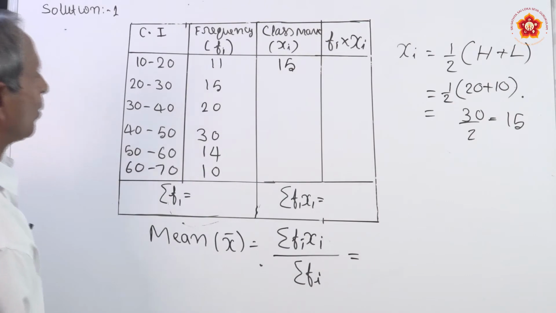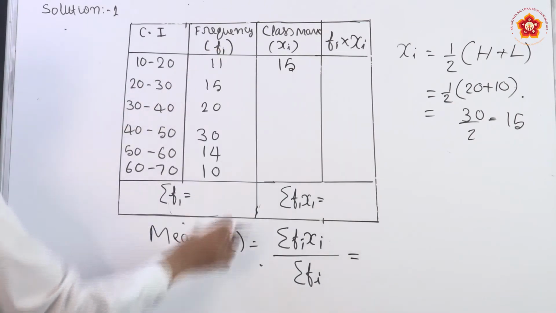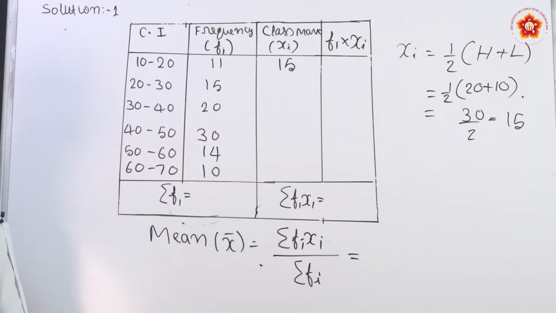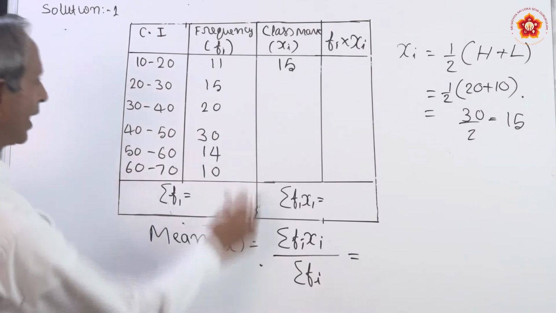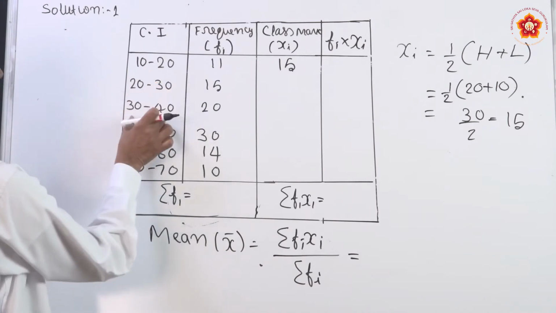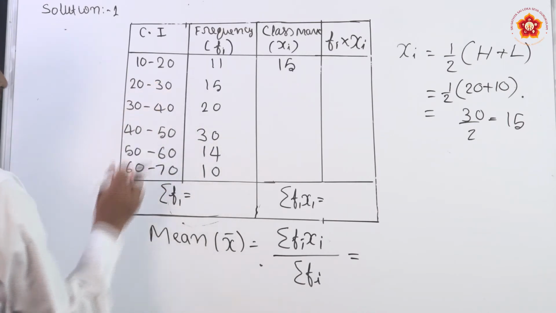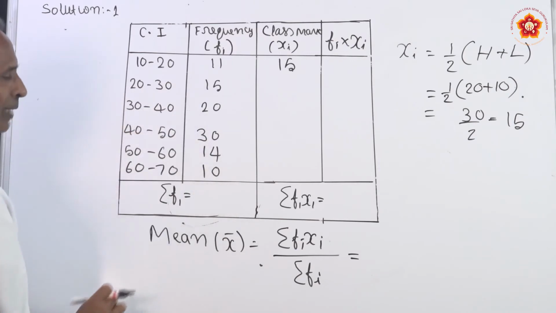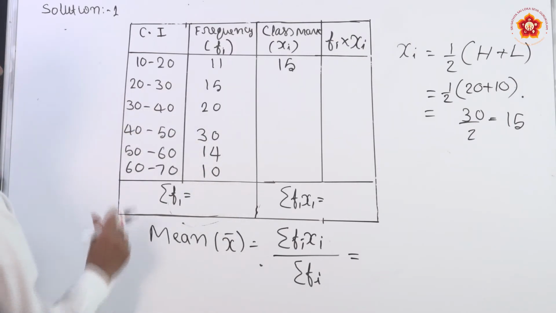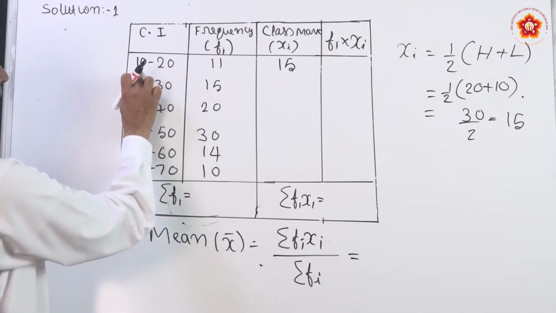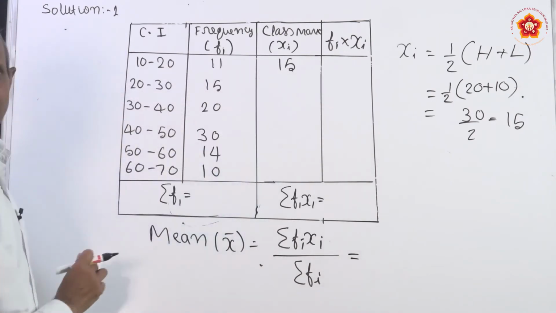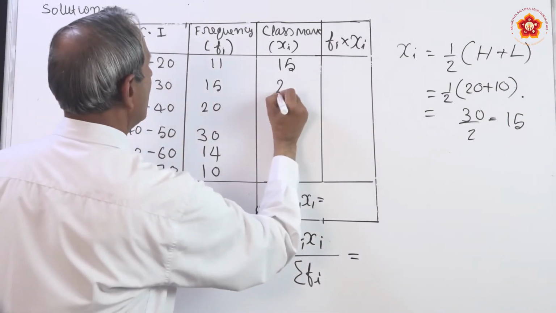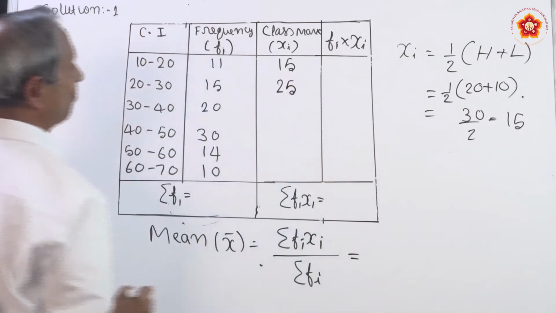Now if you know the first one, you can write the others by inspection only, you need not calculate using the formula. Directly you can write the answer by inspection, because here class width is the same throughout the rows. 10 to 20, here is also 10 difference, here also 10, all have the same class difference. Therefore, the first one 10 becomes 15, 5 is increased. So, 20 becomes 25, directly you can write without once again writing the formula.